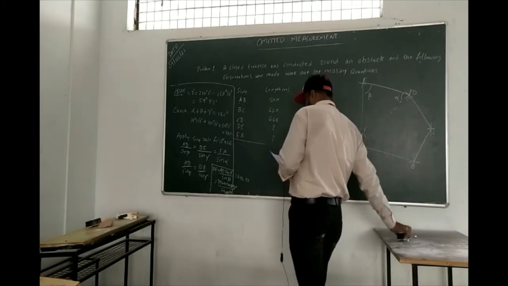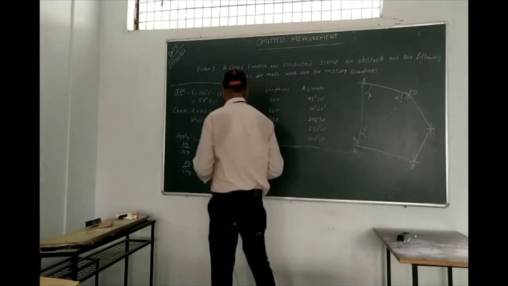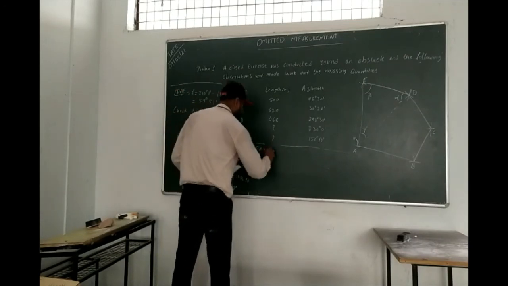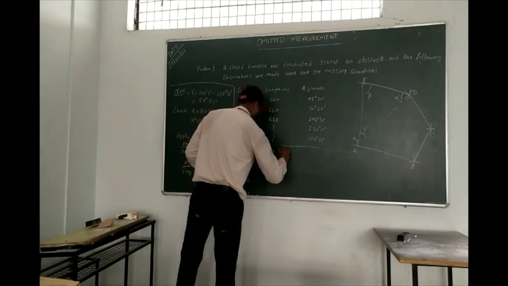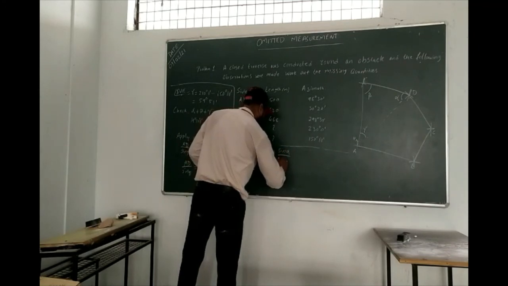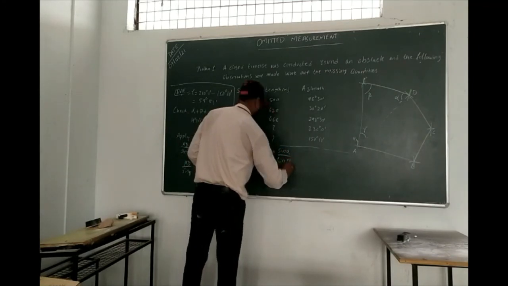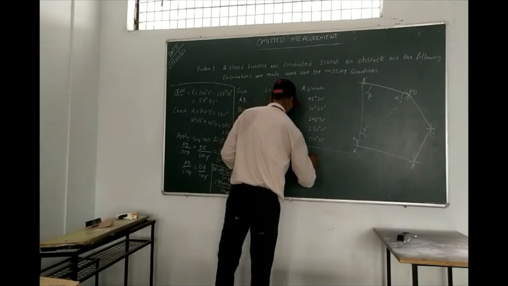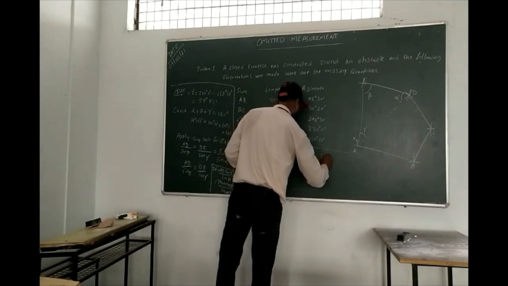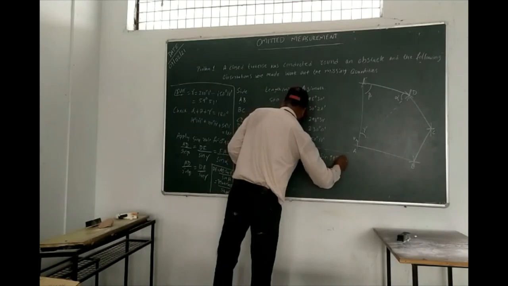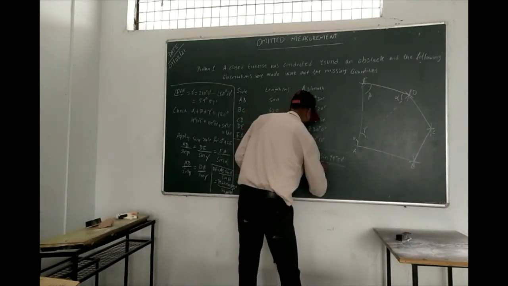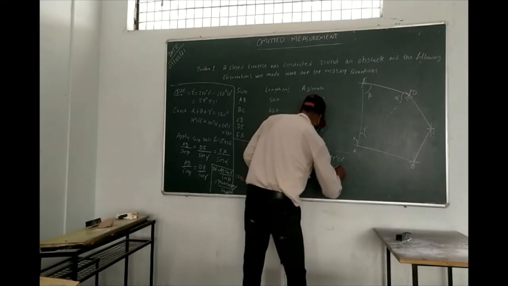How much are you getting, EA? Correct. So I'm directly writing DA into sine alpha by sine beta. So DA length is 791.01 sine 19 degree 56 minute divided by sine 100 degree 10 minute.